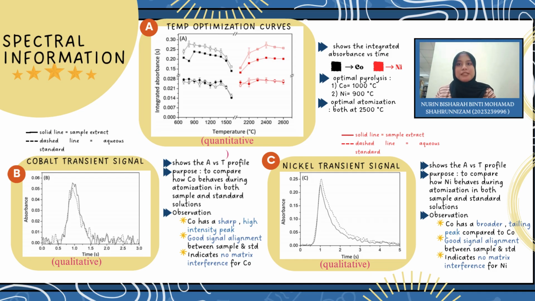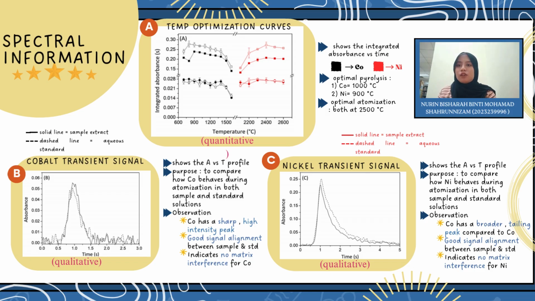Thus, since the sample and aqueous standard signals overlap this well, we could use simple external aqueous calibration and no matrix-matched standards were necessary. It is a huge benefit in ordinary analysis. The transient absorbance signals of cobalt and nickel are shown in parts B and C of the slide. Correspondingly, these signals were recorded during atomization in the graphite furnace AAS.